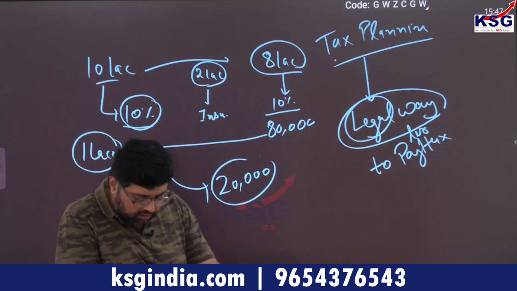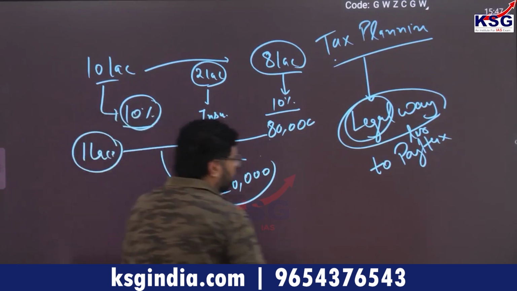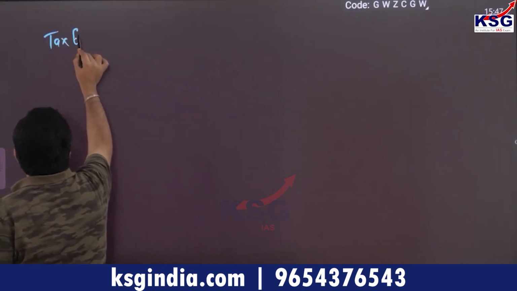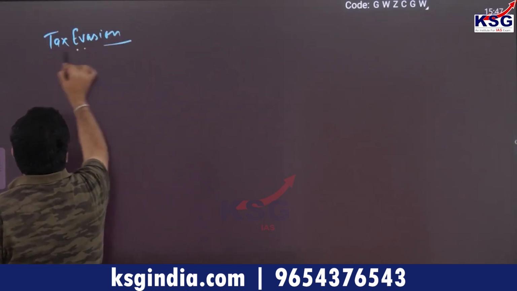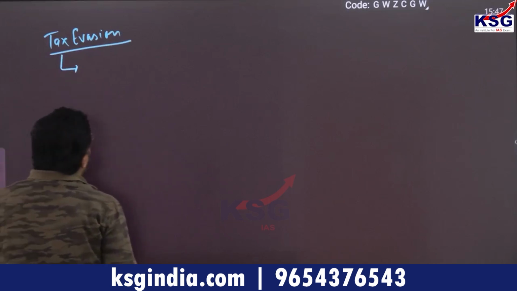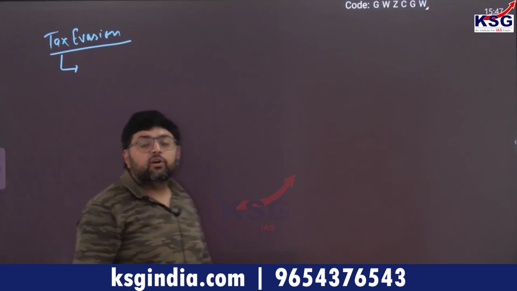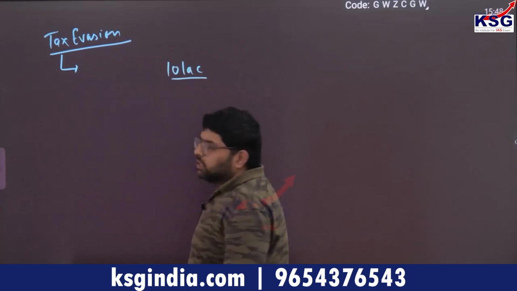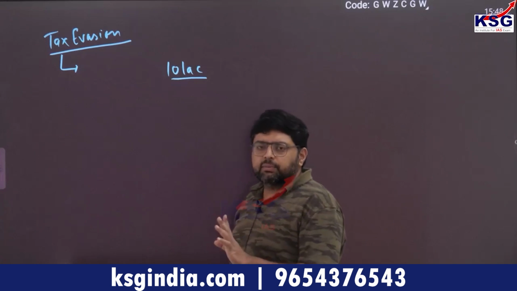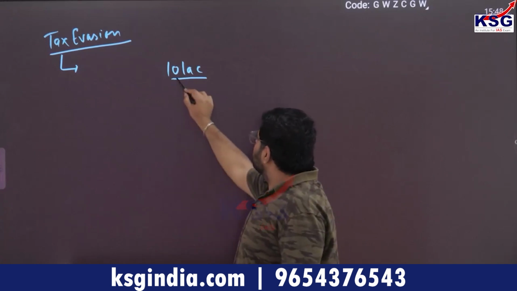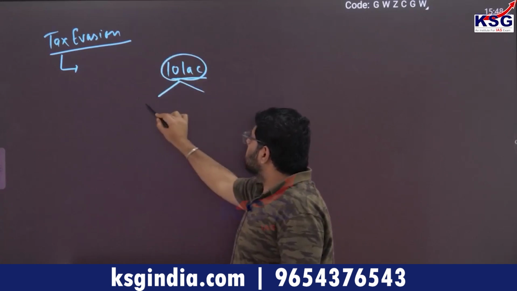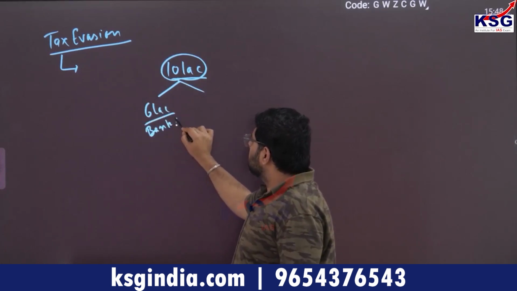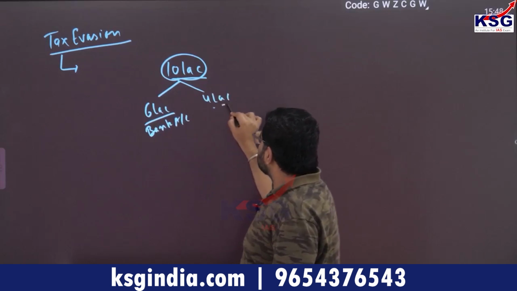Okay, now moving further, similarly there is another term, tax evasion. In tax evasion, you hide your income. So for example, you earn 10 lakh. I will take the same example as in tax avoidance, so please understand it clearly. You earn 10 lakh. Now out of 10 lakh, 6 lakh rupees you get in your bank account, that is online, and 4 lakh you receive in the form of cash.